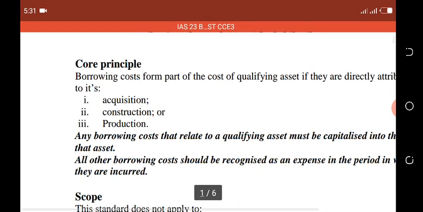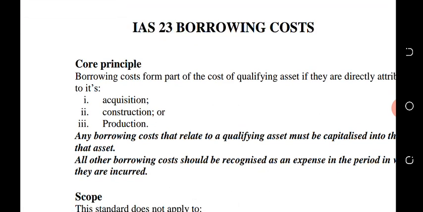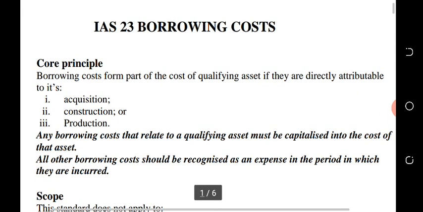Now, the core principle of this standard, what this standard is actually centered on, is that borrowing costs form part of the cost of qualifying assets if they are directly attributable to their acquisition, construction, or production. That means any borrowing cost, any finance charge that you incurred in order to acquire a non-current asset, should be capitalized in line with the value of that non-current asset.